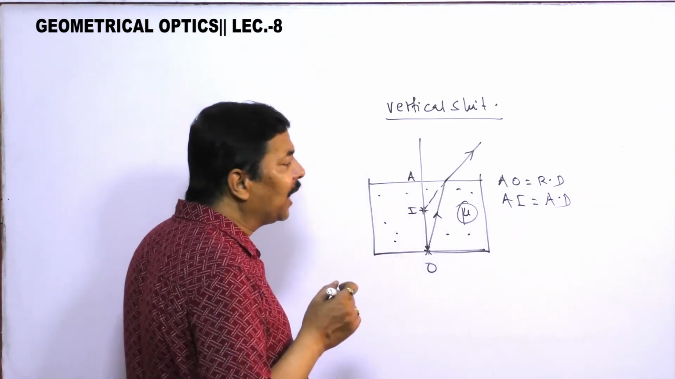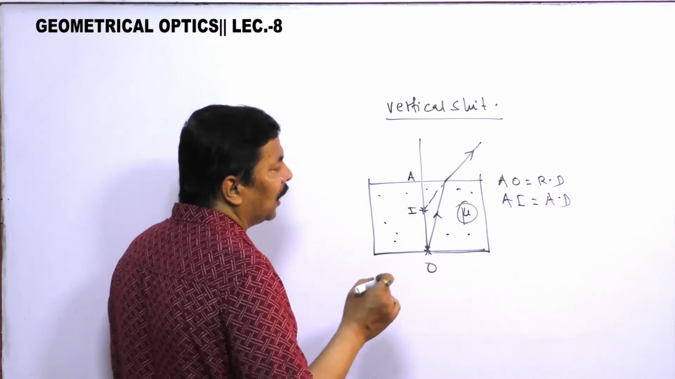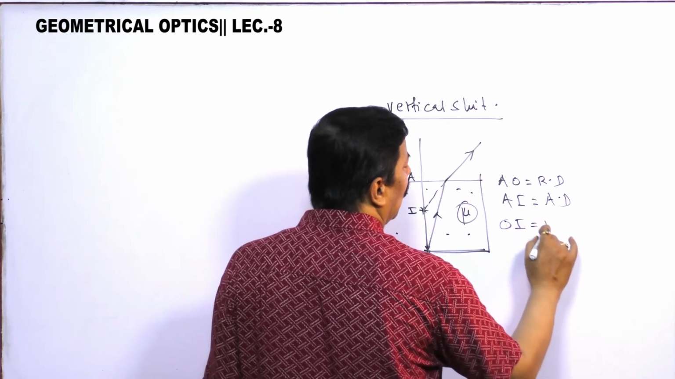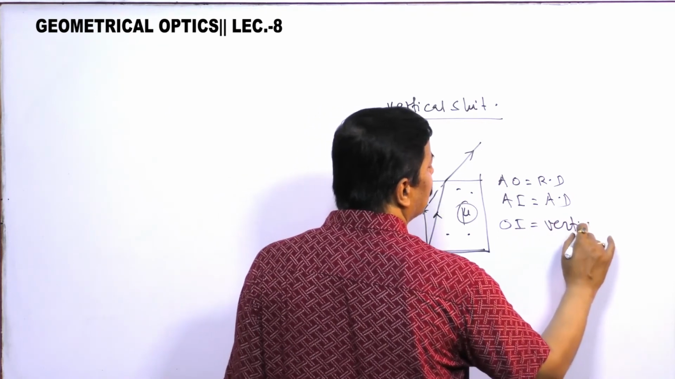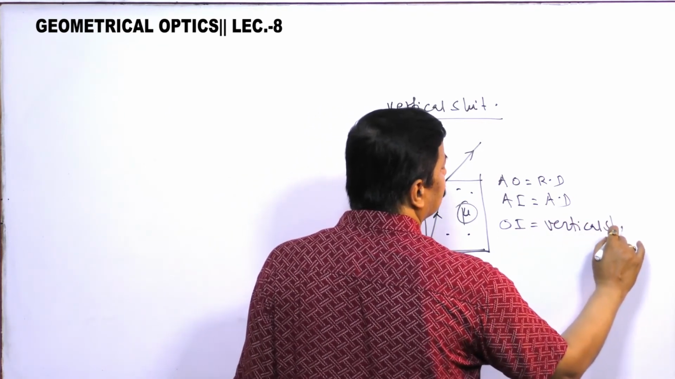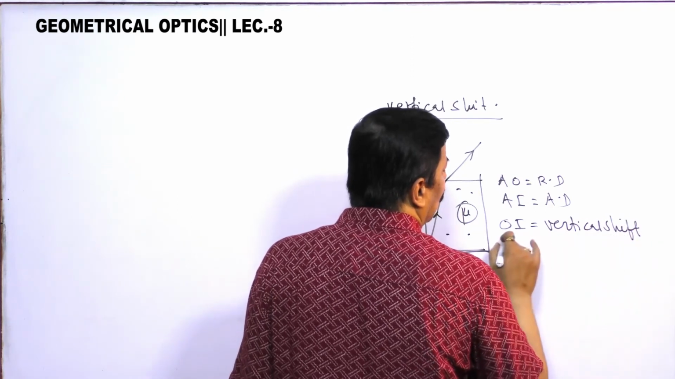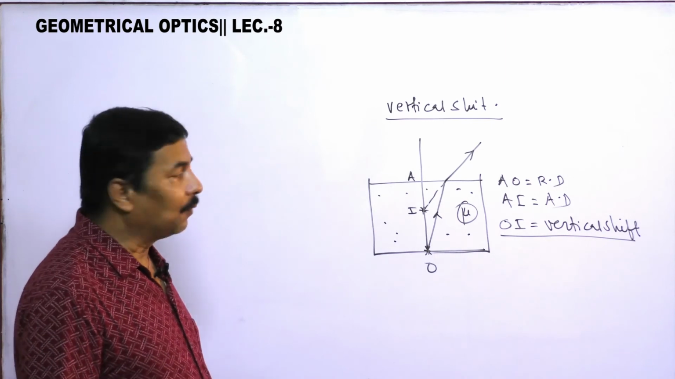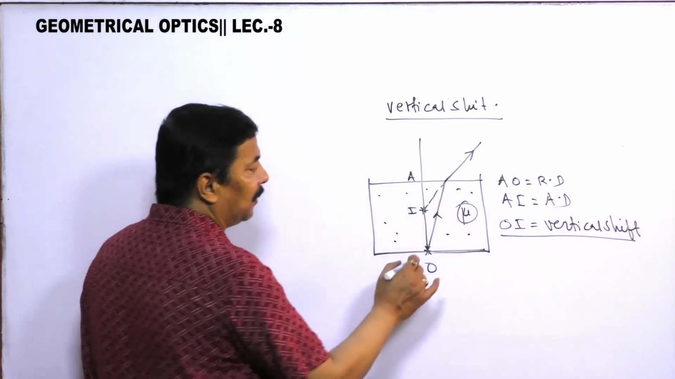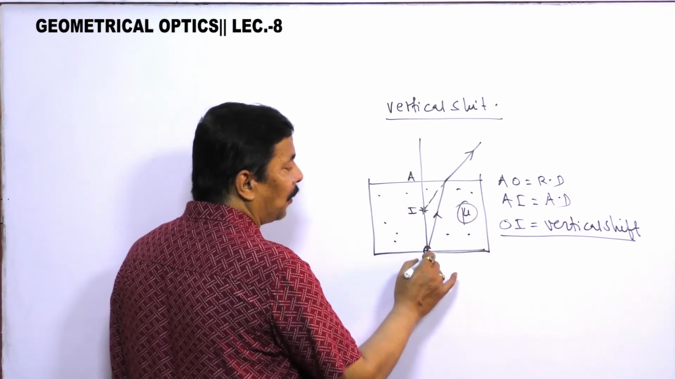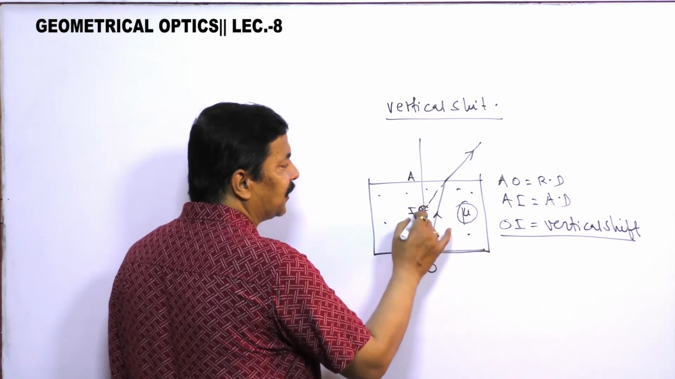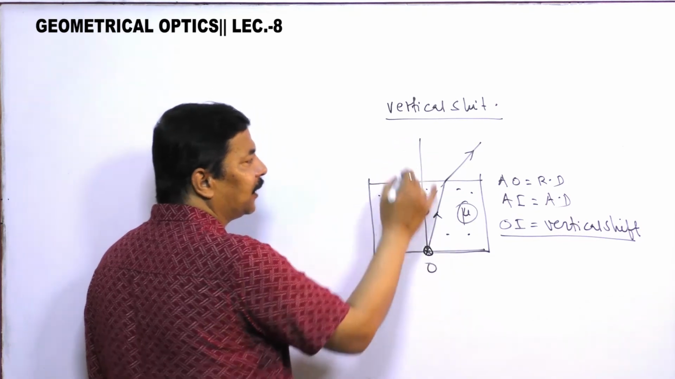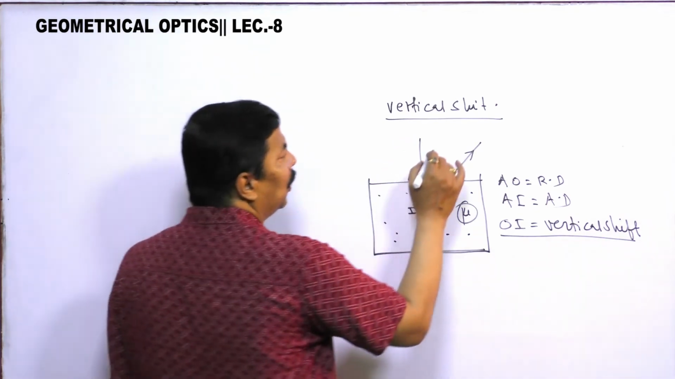So what we can say here is that OI is called the vertical shift. What does it mean? The object is here but its image is here. So it has shifted vertically from here to here, in the vertical direction. Here is your observer.